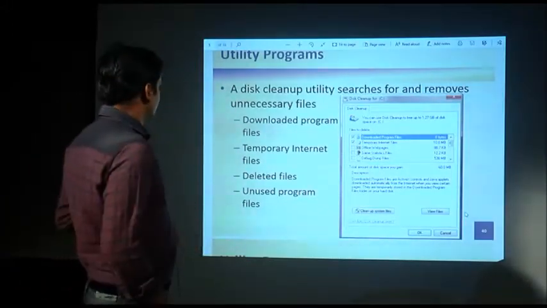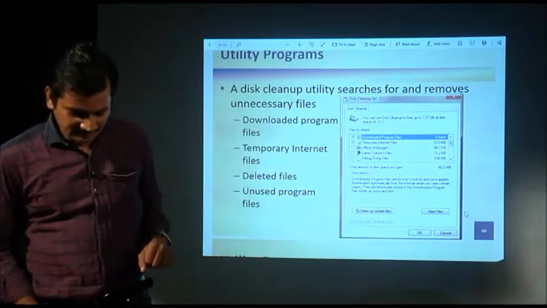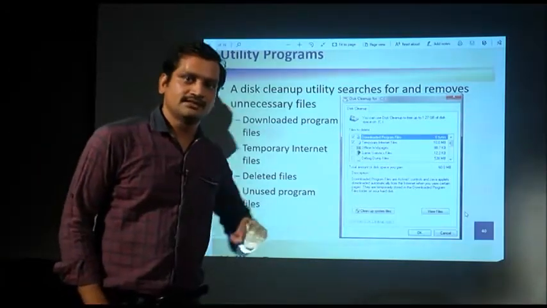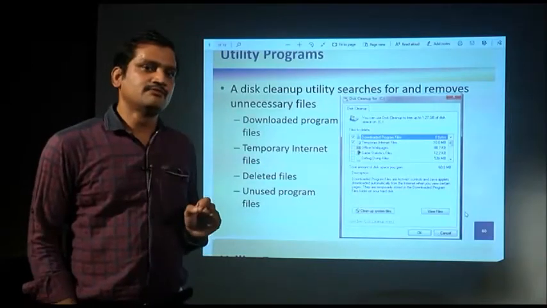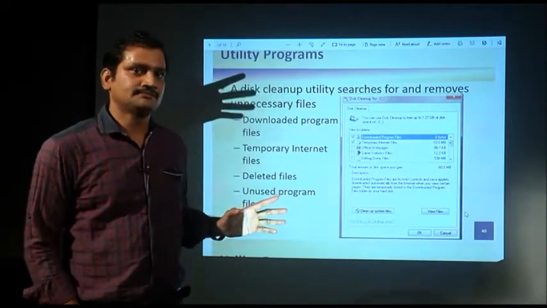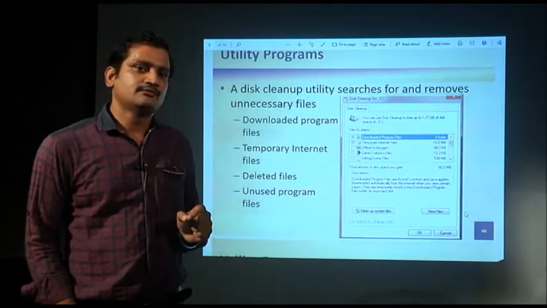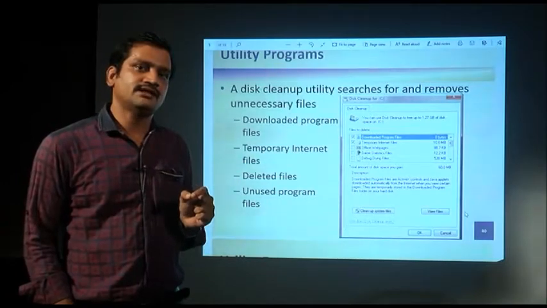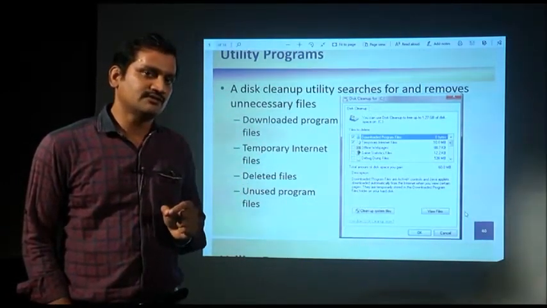And then come deleted files. Some files we delete. When we delete a file, it goes to the recycle bin. Whenever we delete a file, in the first step it goes to the recycle bin. It doesn't get removed entirely from the disk. It gives the user one chance: in the first step we are only marking the files to be removed from the disk.